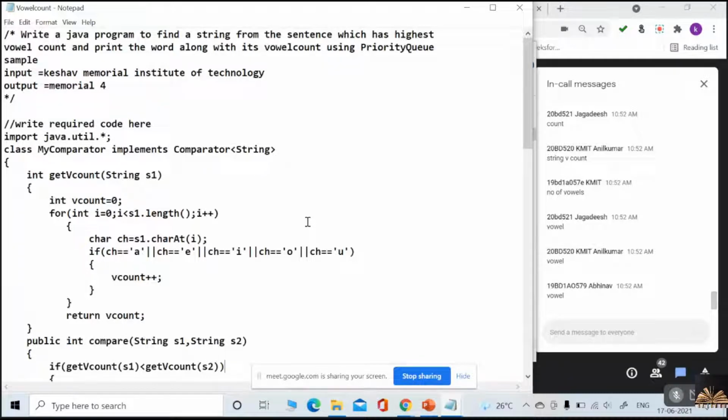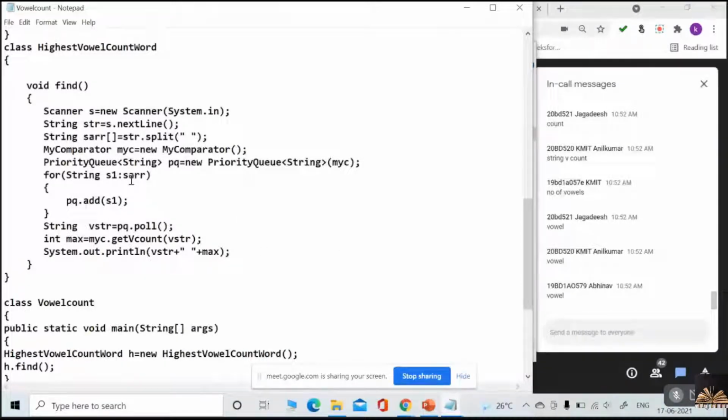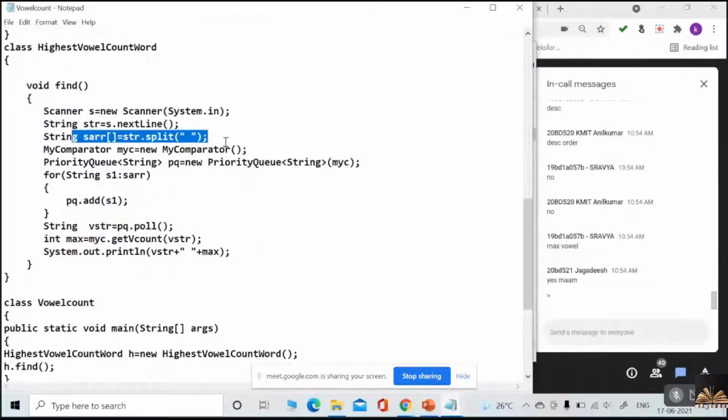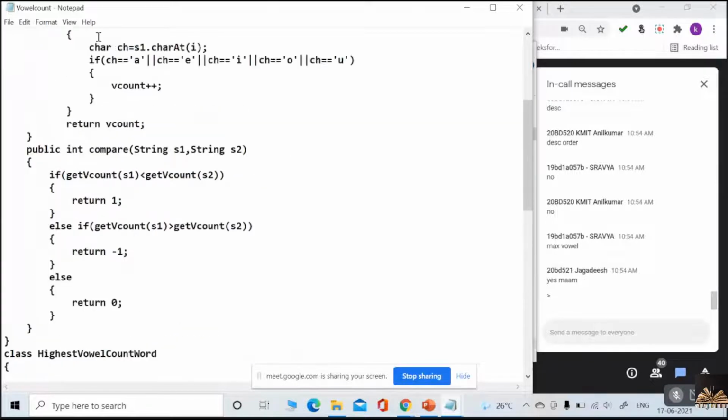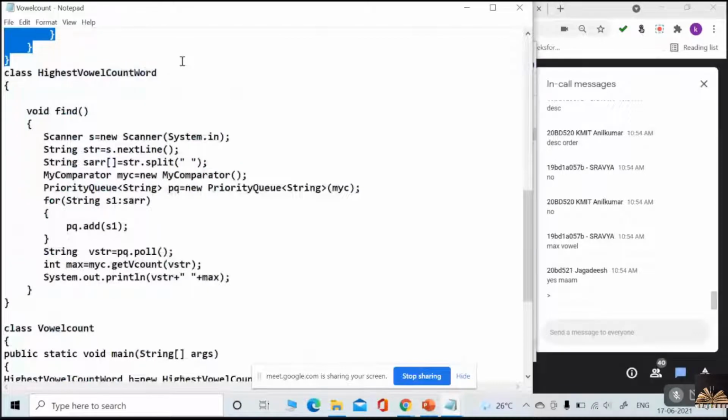Decreasing order. Okay, and I'll show you this part also, because I'm just splitting the string. I'm giving my comparator logic. I'm passing my comparator logic to the priority queue. Look at this very carefully. And I'm iterating the string array. That is what we have to do, no? I have to add each word in the string array to the priority queue. And this priority queue has to follow my comparator logic, whichever I used from here to here.